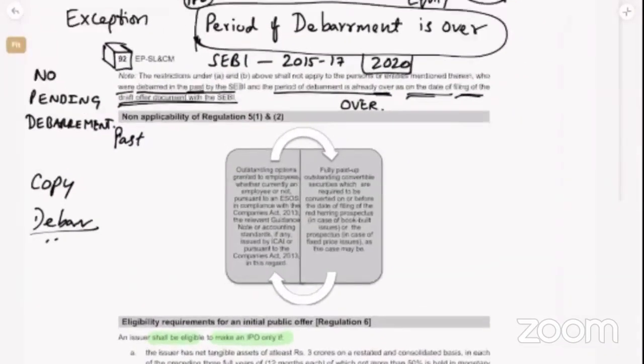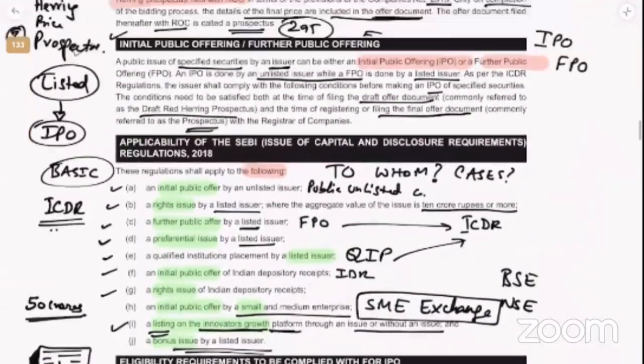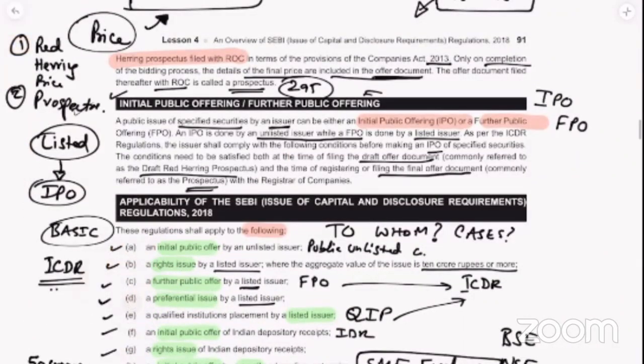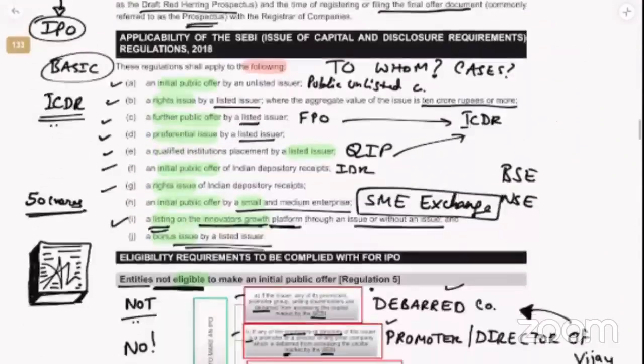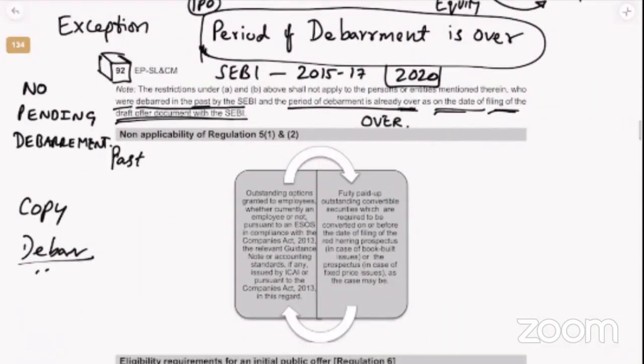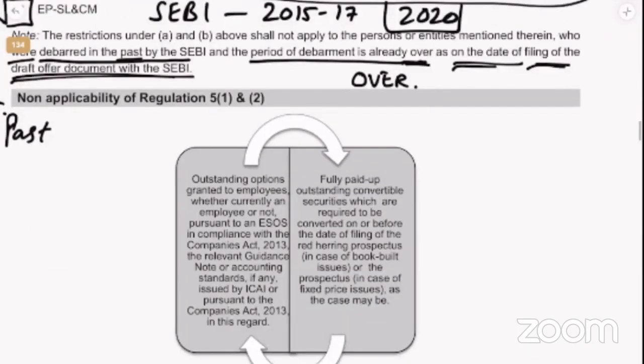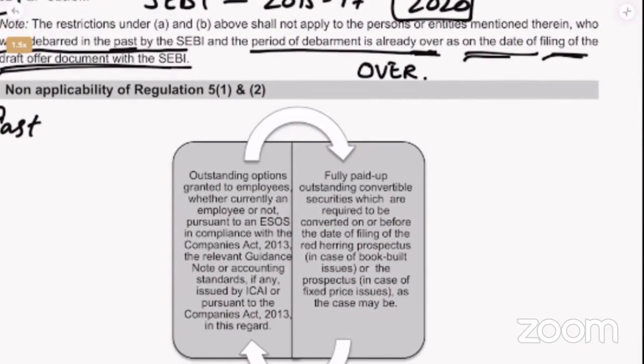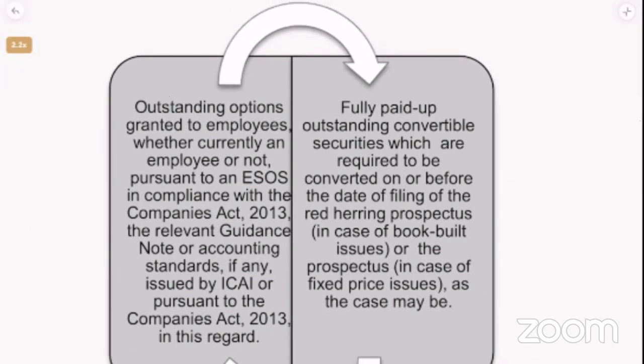So now, the concept here is all about applicability, and in that we studied which is not applicable in the first place. So now let's go to non-applicability of regulation 5, subregulation 1 and subregulation 2.